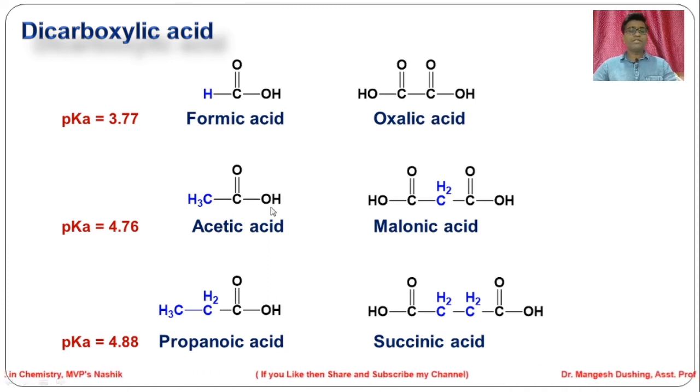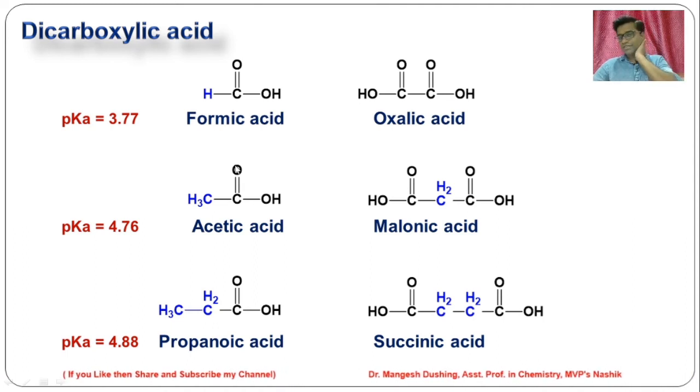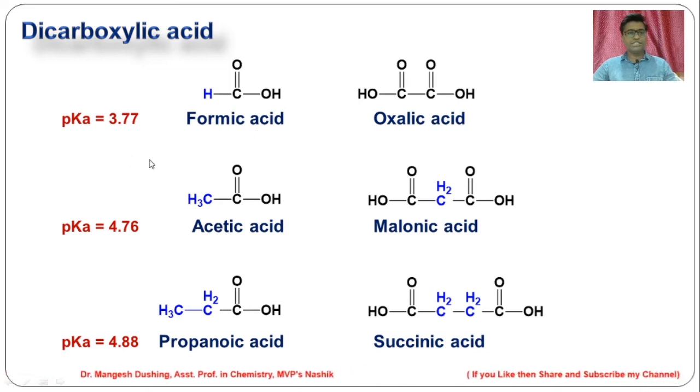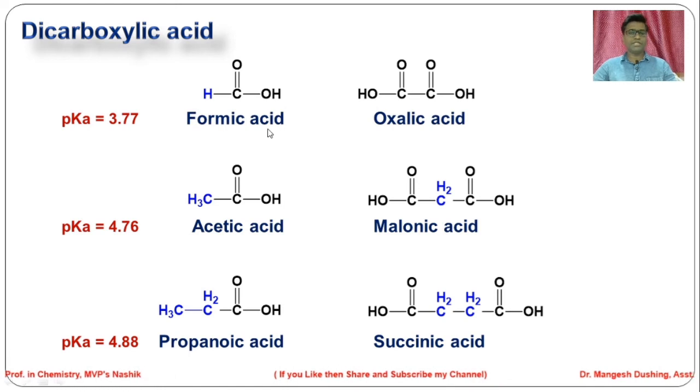The conjugate base that will be formed will be more destabilized. So acidity goes on decreasing. So plus I inductive effect decreases the acidity. That is why formic acid is more acidic as compared to acetic acid as well as propanoic acid. That is why the pK value for formic acid is 3.77, while acetic acid and propanoic acid pK values are higher because they are weaker acids as compared to formic acid.